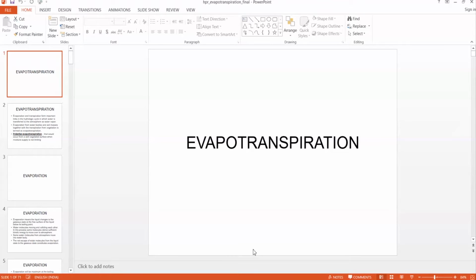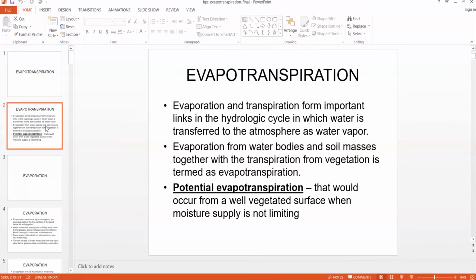Okay, good morning, students. I'm going to teach evapotranspiration today. You know that water evaporates from land, vegetation and water bodies to the atmosphere, and from the atmosphere it comes back to the land as rainfall. Some part of the rainfall goes to the subsurface, and the remaining goes as runoff to the water bodies. In this process, it also wets the land, and so water is evaporated from water bodies, land and vegetation to the atmosphere.